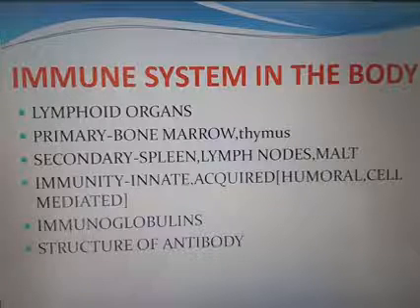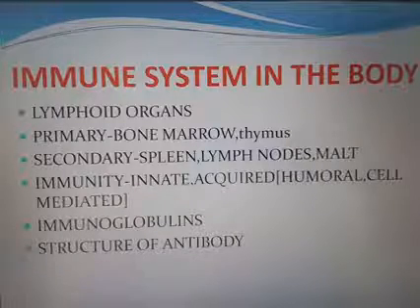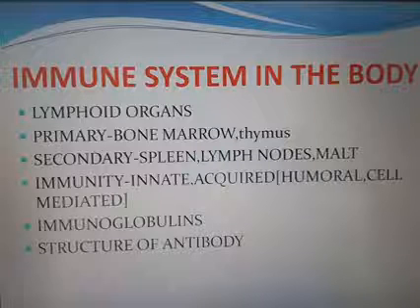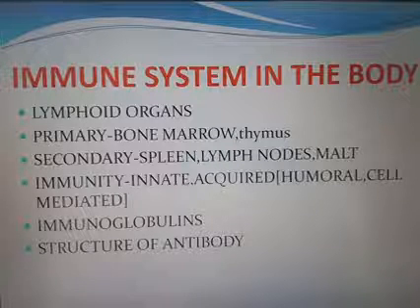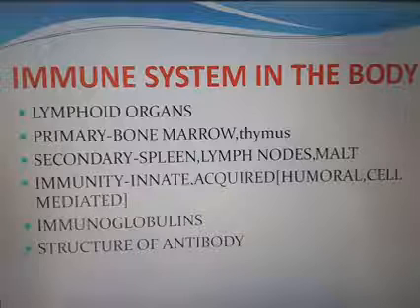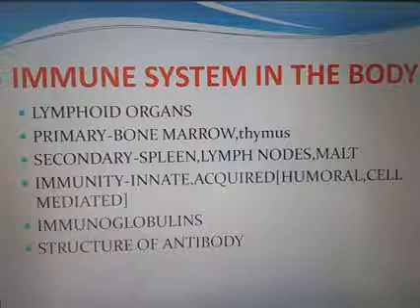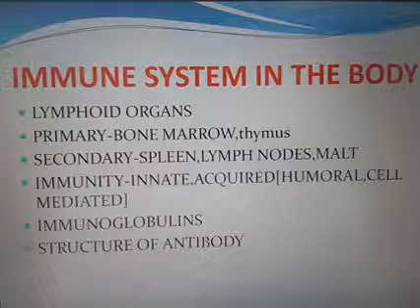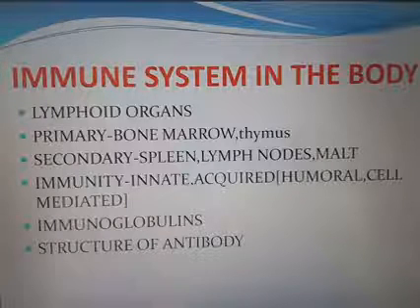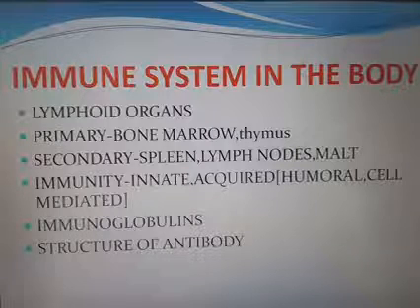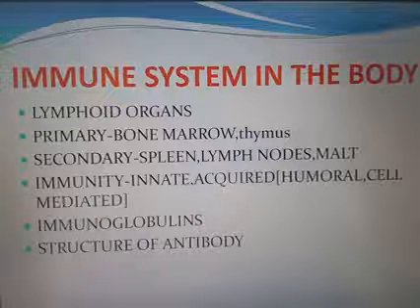Again I am repeating: humoral immunity means antibody mediated immunity. Antibody is a glycoprotein, included in the group immunoglobulins. Immunoglobulins are mainly 5 types. Ig is the short form of immunoglobulin, with capital letter I and small letter g.